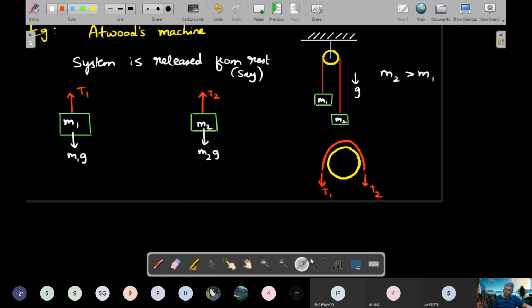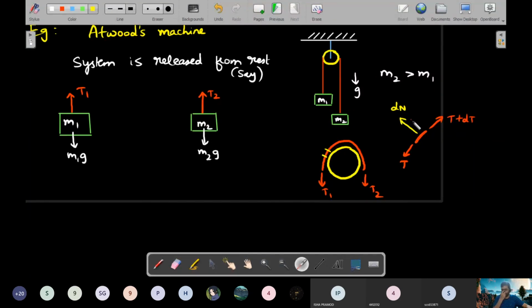Each and every part of this thread, right? If I take a small element, a small arc here of the thread, there will be a normal reaction. I've taken, let's suppose, a part here. Can you see that part I have drawn here? There would be a tension, let's say T this way and T plus dT this way. And there will be a normal reaction acting from the pulley's contact in the normal direction. Something like this would be the direction of the normal reaction, which is a small valued normal reaction, so I'll write it as dN. Because I'm taking a differential element, forces are also small.